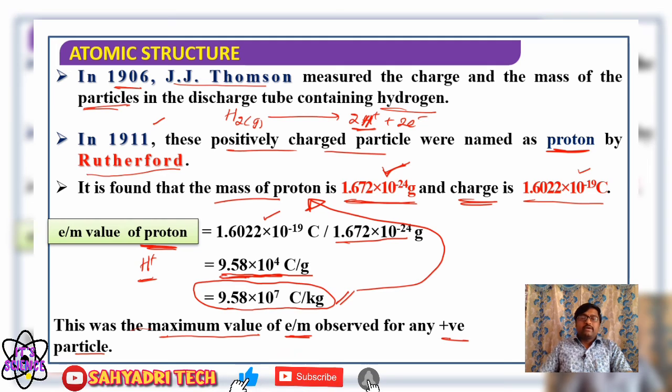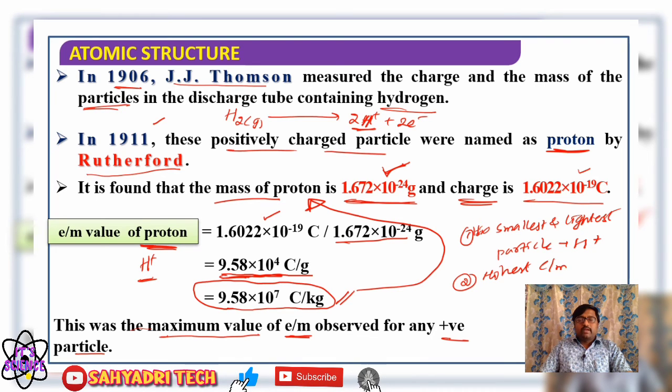It is very important to remember: the smallest and lightest positively charged particle is the H plus ion, and the highest e by m value is again the H plus ion. So two things to be remembered for proton.